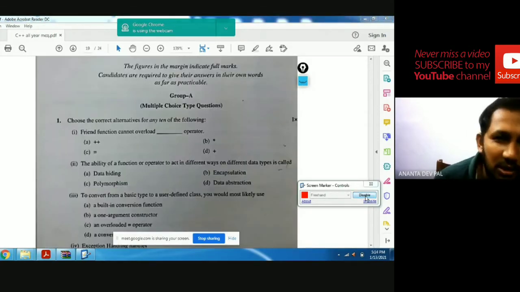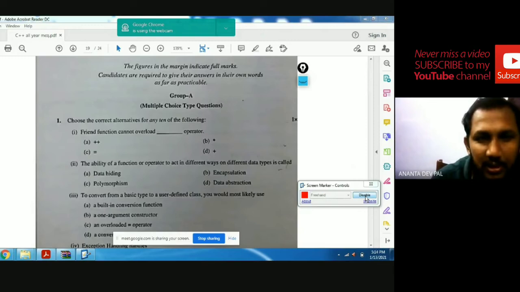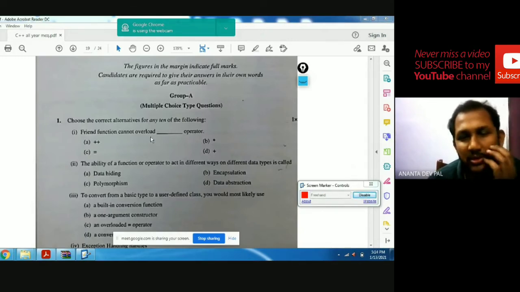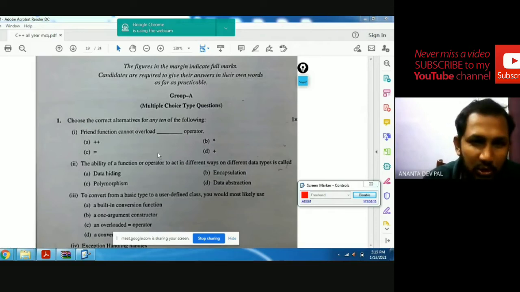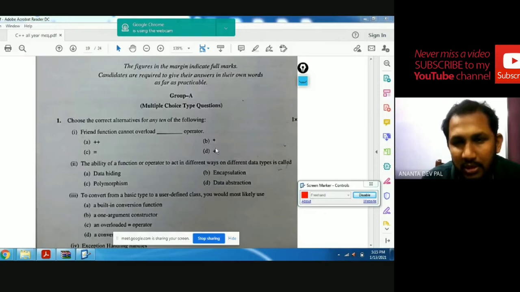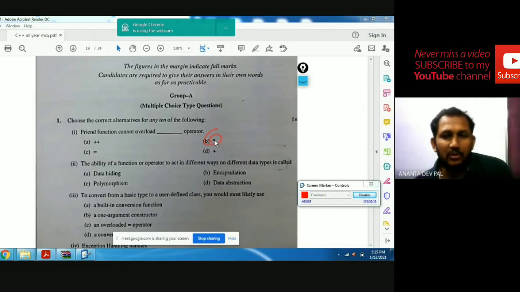Let us consider a question from the 2017 C++ paper. A friend function cannot overload which operator? The options are plus plus, equal to, plus, and arrow. Here the arrow is the pointer operator, so a friend function cannot overload this operator.